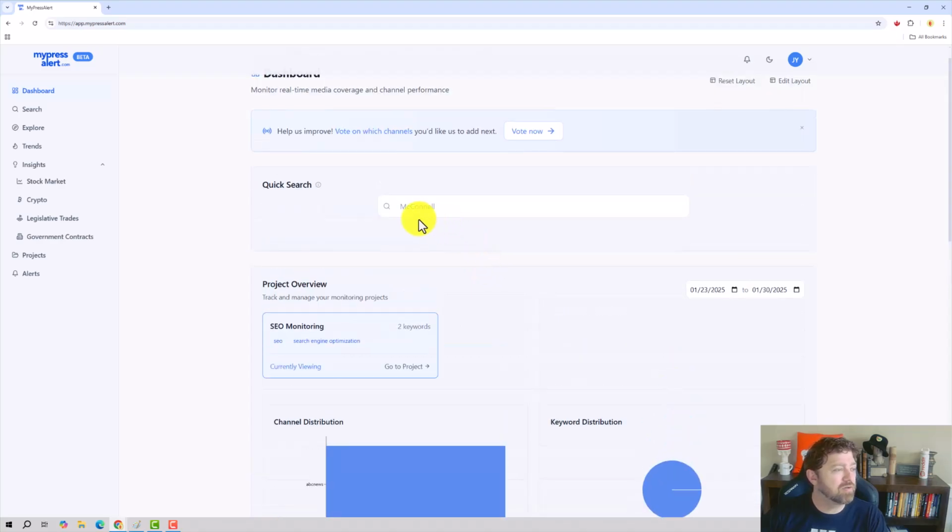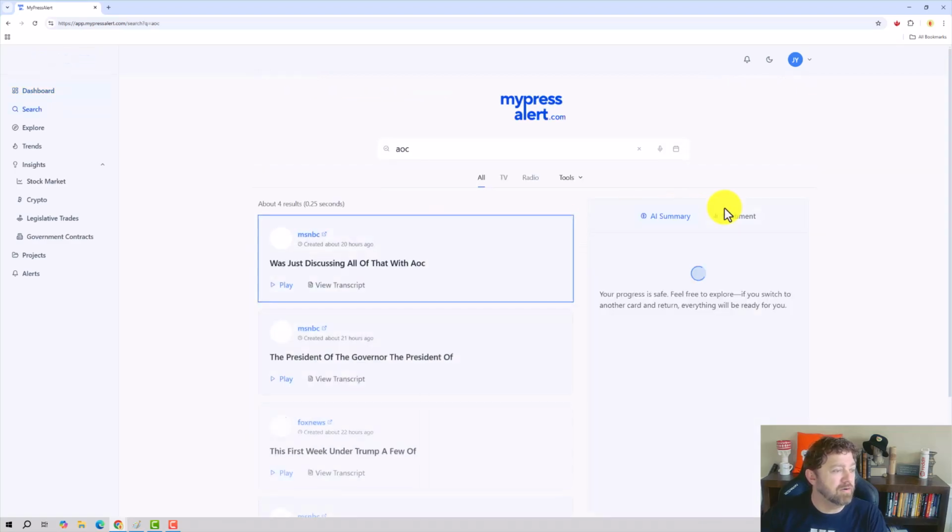I don't see it anywhere. I see things that aren't working very well. So it's right here. Let's check this one. It says quick search AOC. All right, let's try that. Let's just see if we can figure it out. Well, see here we're finding media. Maybe the search tool is just the best part of this right now.